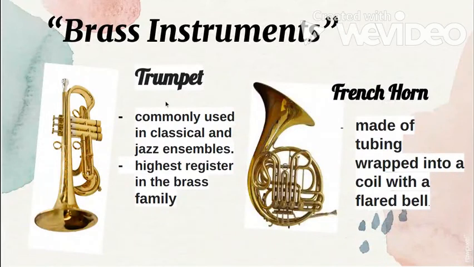Let's have trumpet, commonly used in classical and jazz ensembles. It has the highest register in the brass family.